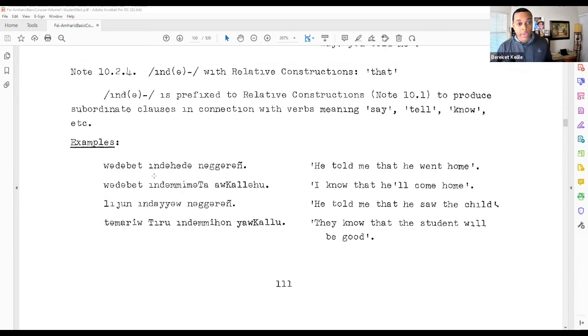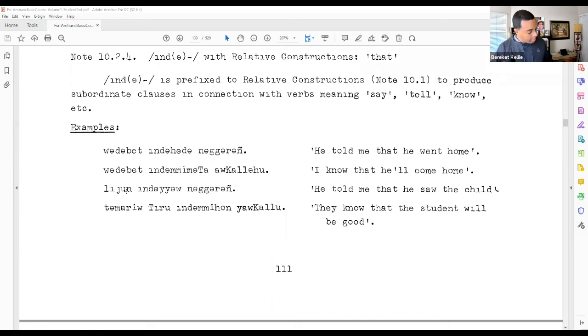Oh, and something that's important to know here too is that if it takes on a definite object, then again, the verb suffix, like in this third line here, lejun, the child, indayo, nagarin. Indayo, again, can be either indayo or indaya with that W. That verb suffix pronoun may or may not be there, but since it's a definite object, lejun, with that N ending, we're going to see that there definitely because it's a definite object, but the verb suffix pronoun is optional. So lejun and dayo nagarin. He told me that he saw what? The child.